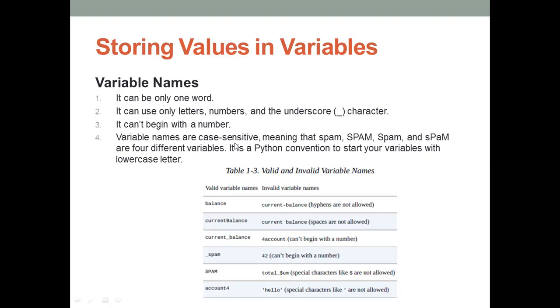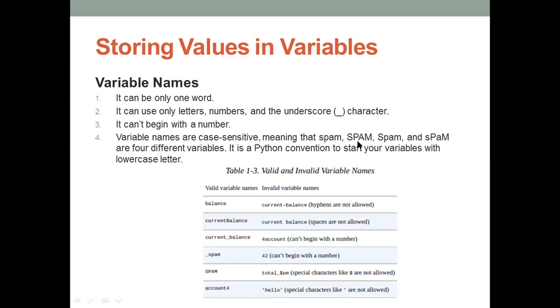Variable names are case sensitive, as I already told you. If you take the example spam and want to check what value is inside that spam variable, you have to mention it in case-sensitive lowercase, spam only. If you call uppercase SPAM, then it will have a different meaning.